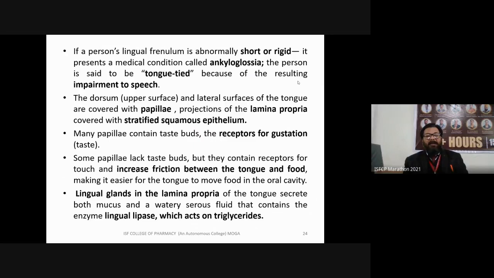Lingual glands in the lamina propria of the tongue basically secrete both mucus and a watery serous fluid that contains the enzyme lingual lipase, which acts on triglycerides.